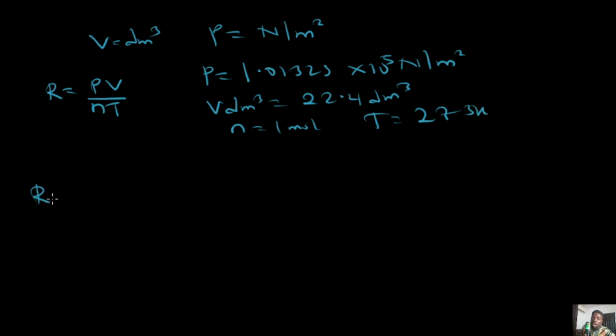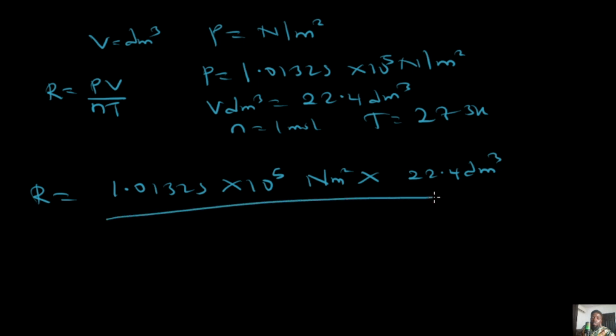So if we put these things here, R is going to be equal to PV, which is 1.01325 times 10 raised to the power 5 Newton per meter squared multiplied by 22.4 dm cube, divided by 1 mole multiplied by 273 Kelvin. Now, to be able to cancel out or convert these things properly, I'm going to change this dm cube to meter cube. One of the reasons I'm doing that is so that our answer would be in joules.